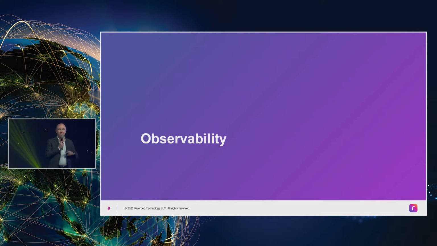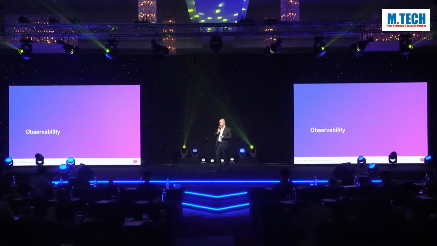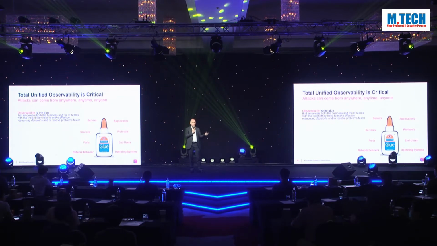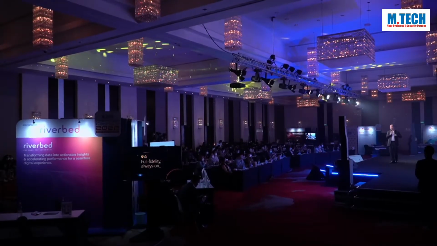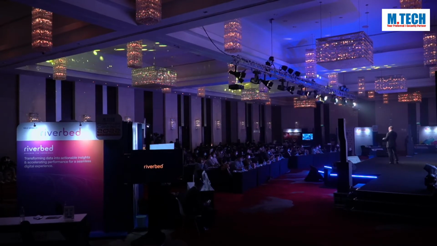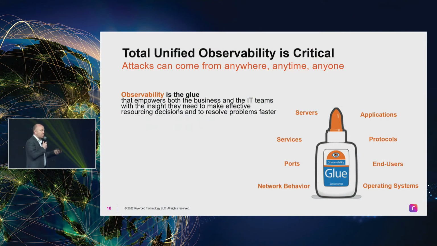Okay, observability. This is something that we're talking about a lot, and you'll see a lot of vendors talk about observability. I want to talk a little more about what that is and what Riverbed means by observability. Really, it's the glue. It's the thing that brings everything together. If we're getting telemetry from the servers, from the infrastructure, from the routers, from the switches, from the endpoint devices, we're getting a lot of information. And observability helps us figure out what's important and what's not important.